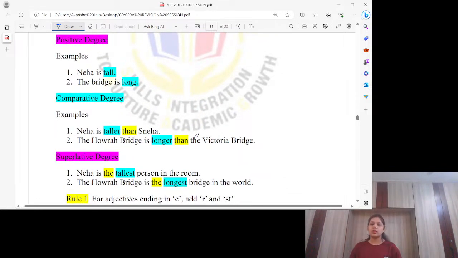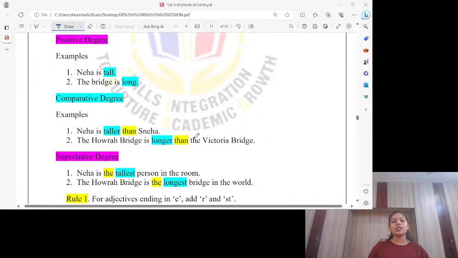See here now, examples of positive degree. Neha is tall. The bridge is long. These two are positive degree, or absolute degree, normal adjectives. Next, comparative degree. When we are comparing, Neha is taller than Sneha. The Harvard Bridge is longer than the Victoria Bridge. When we compare two, can you see after taller we have than? So it's comparative. Again, after longer we have than, so it's comparative.